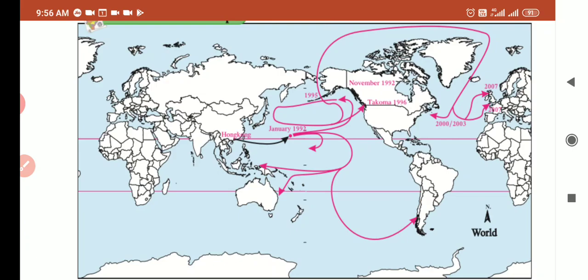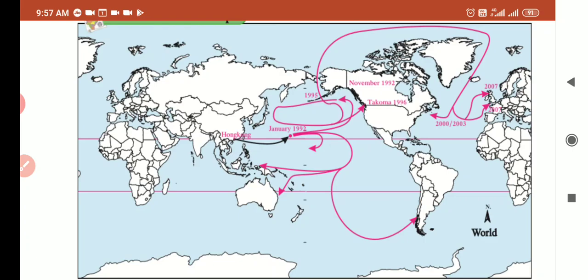Now the question is, why did the toys travel in this way? See, the map is shown there, how the toys travel. That route is shown by the red line. So the question is, why did the toys travel in this way? Can you guess? Anyone?